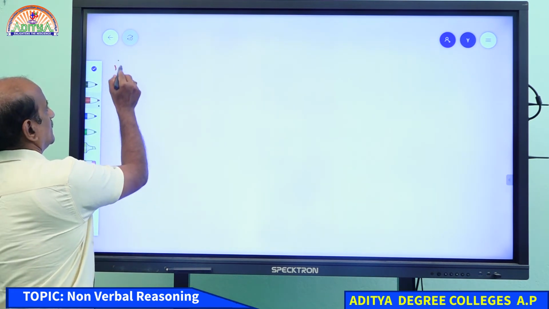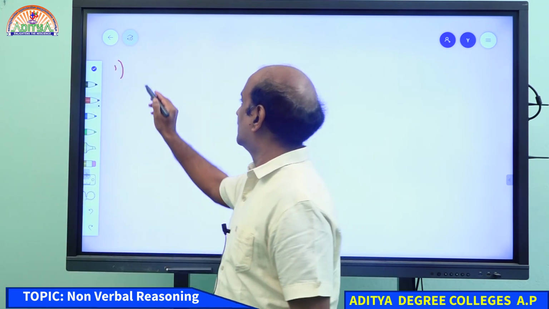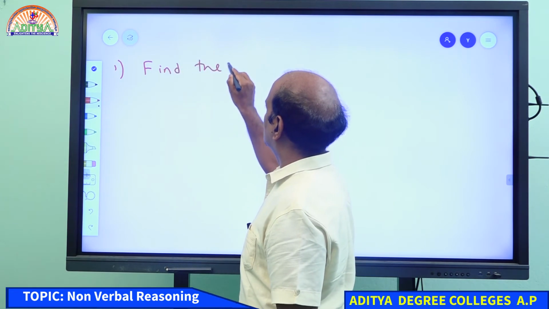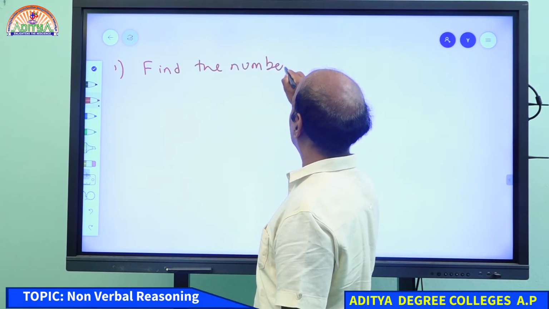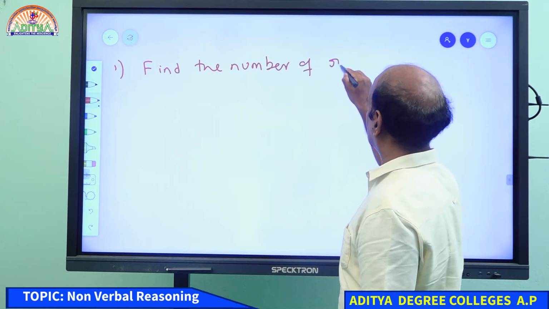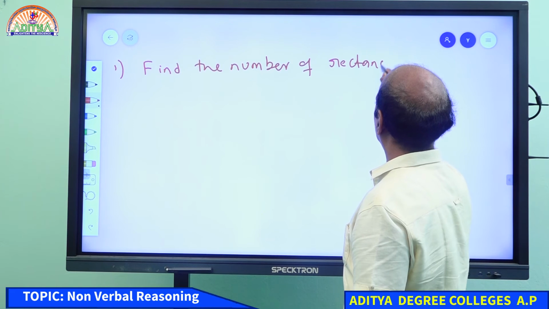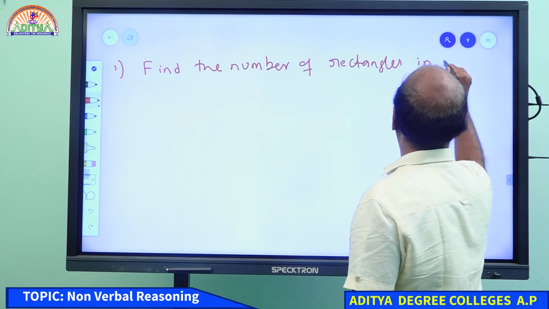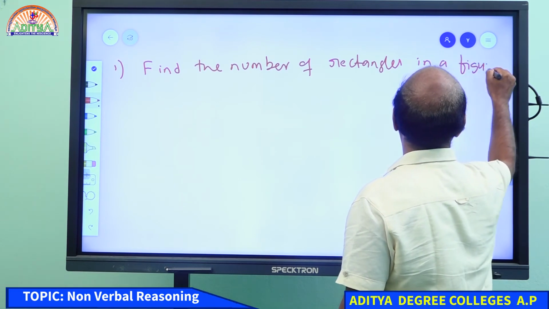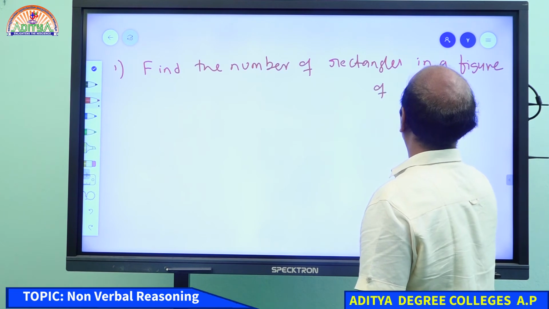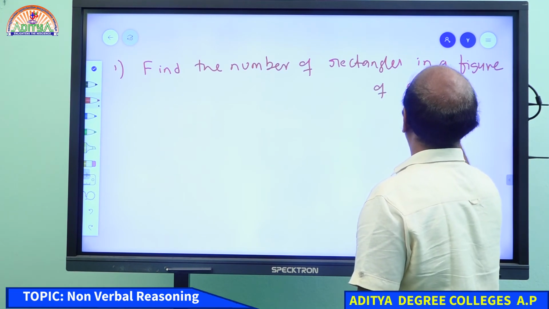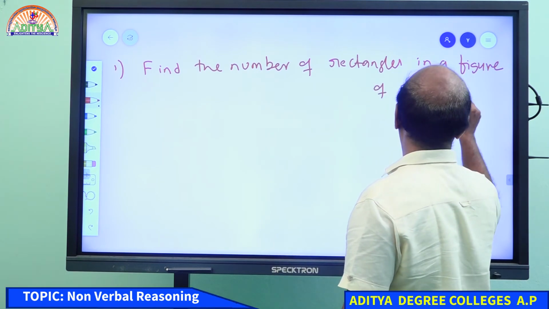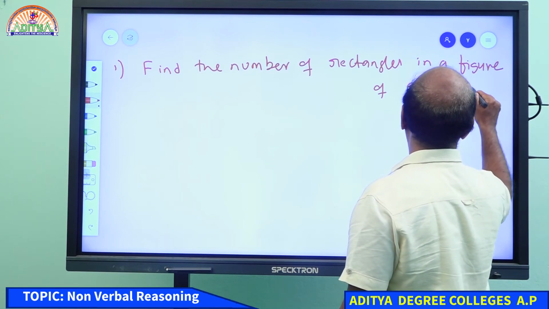Question number 1. Find the number of rectangles in a figure of 5 by 3, excluding squares.